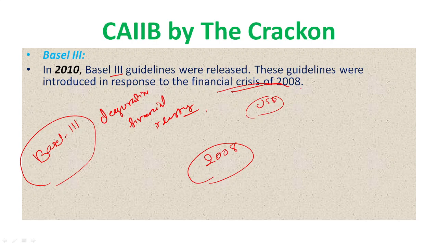Due to that, the financial crisis happened, and after that, new guidelines were required globally to manage all those things. That's why the Basel III guidelines were released in 2010. From 2008 to 2010, the whole banking system needed new guidelines to cope with those deregulations, so that such a financial crisis would not repeat. Before the pandemic, this was the greatest financial crisis globally, and it also caused the global great recession, right?